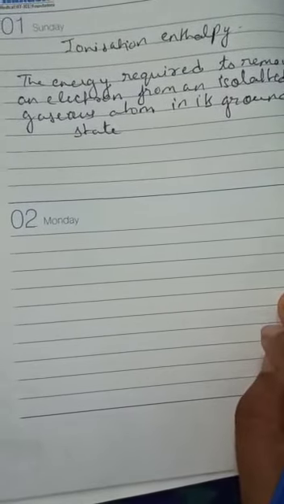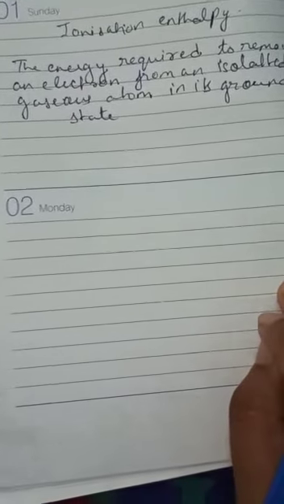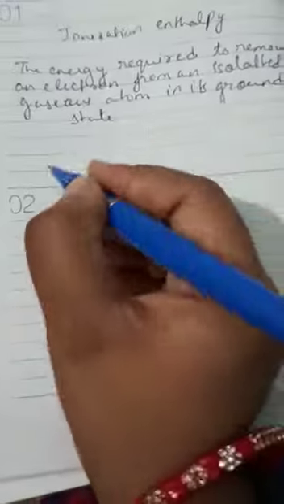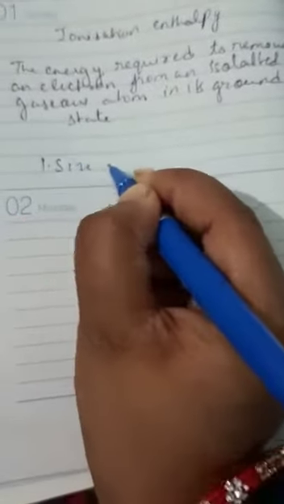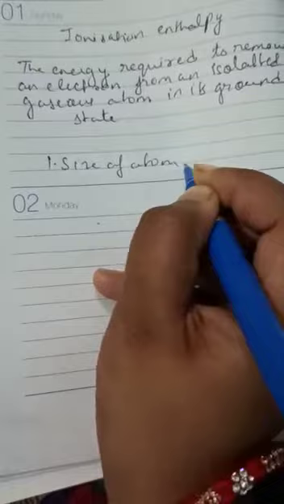Okay, basically ionization enthalpy depends on a few factors. First one is the size of the atom.